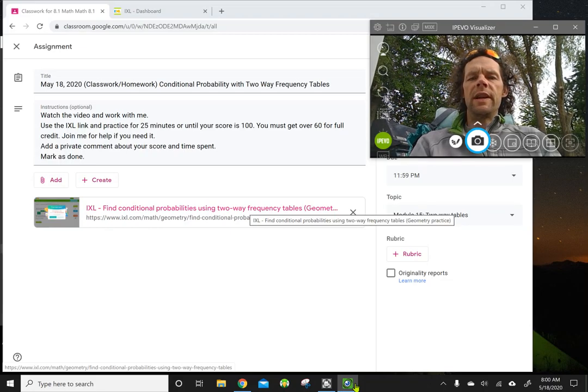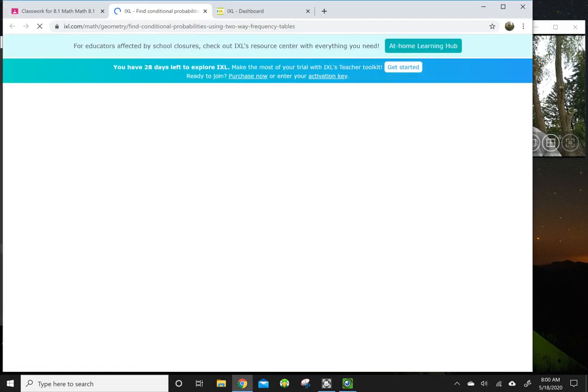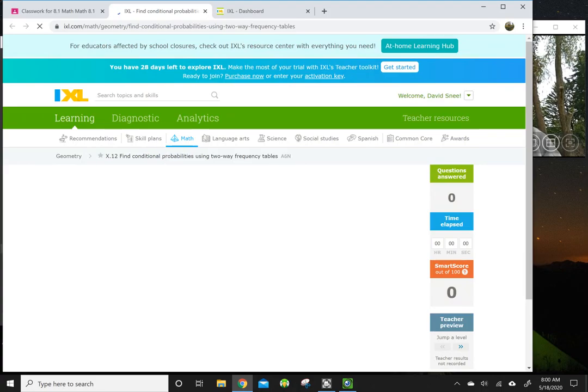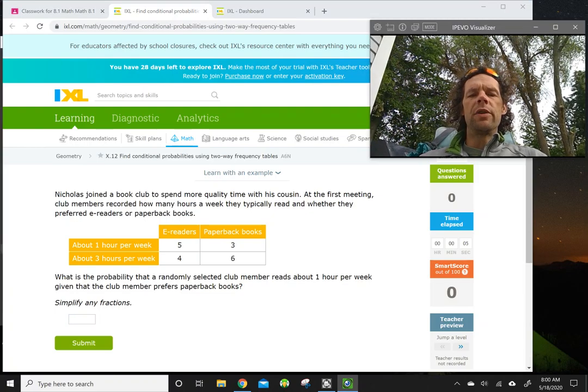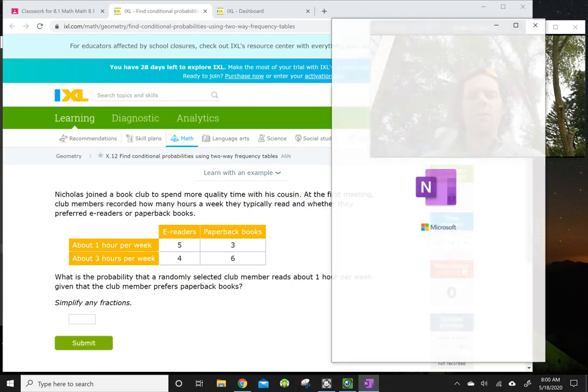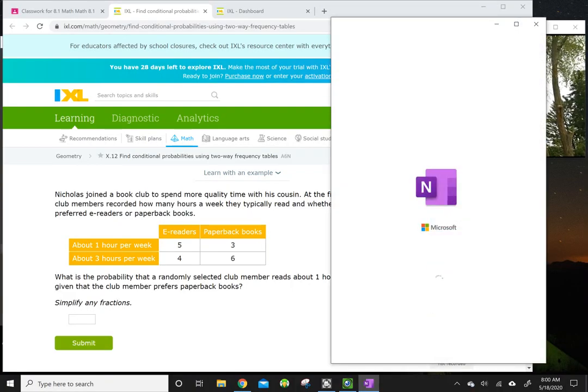I'm going to click on this IXL link and solve some problems. You're going to solve problems with me and then work on the IXL for a little bit, finding conditional probability using two-way frequency tables. Now again, conditional probability means under a set of conditions. So as I read this question, I'm going to take a snapshot of it, and we're going to work this one out together.